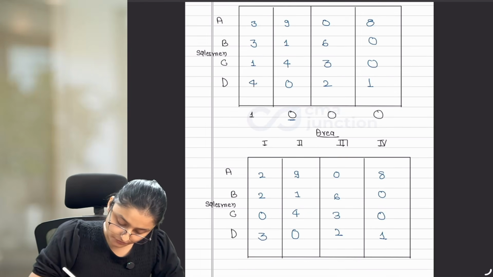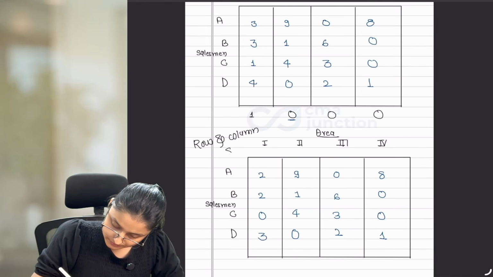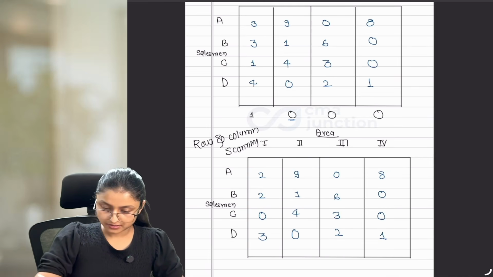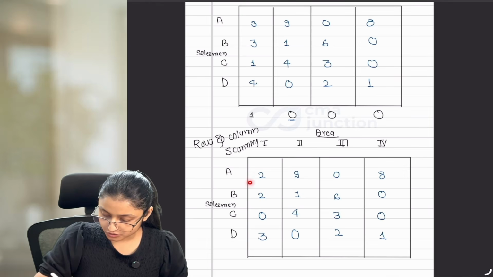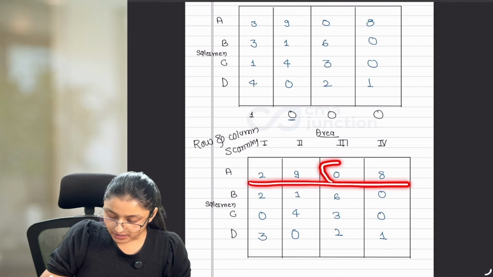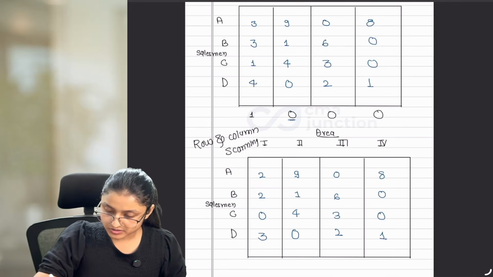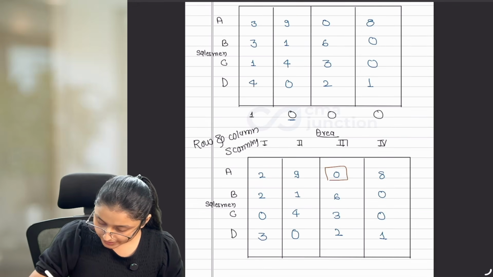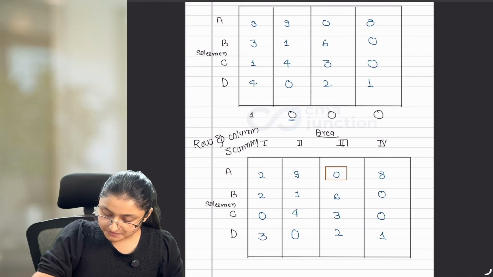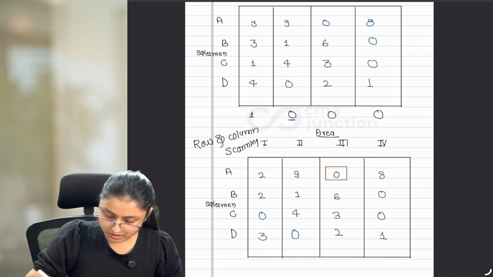Now after that we can do row and column scanning. This is our step number 5. First we should start with row scanning. So in row scanning you have to scan the row and check whether there is one 0 or not. So here we are finding one 0, and if one 0 is there, then put a square on that 0, and as we were scanning the row, we should cut the column in which we found that 0 with a square.